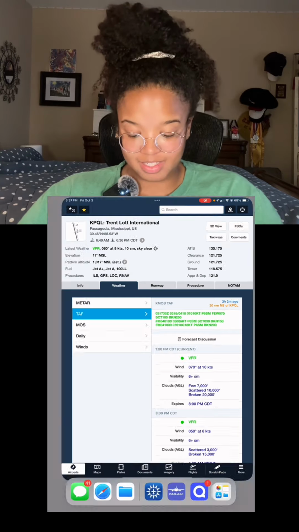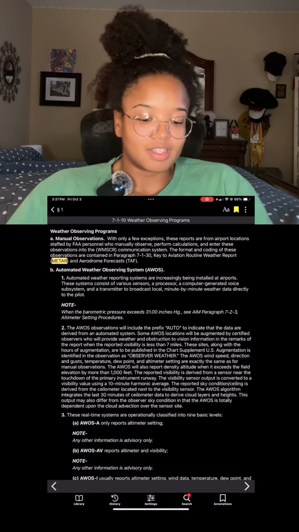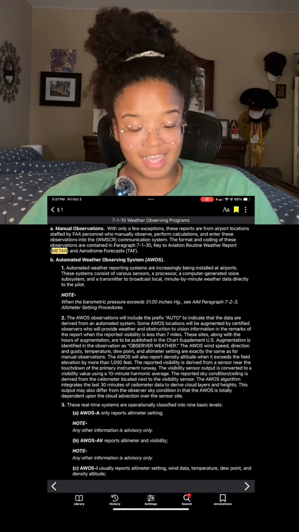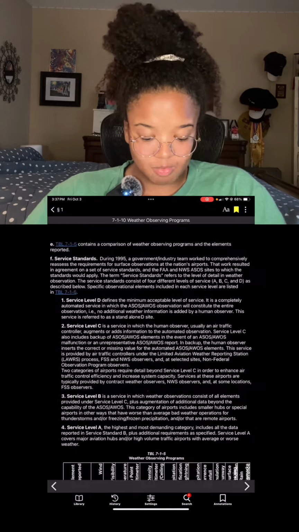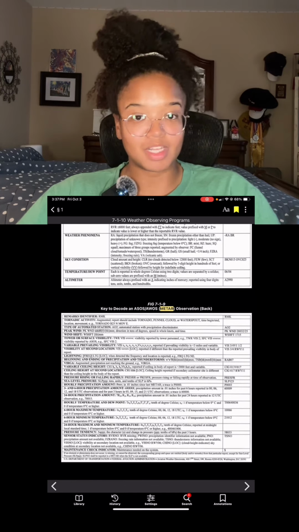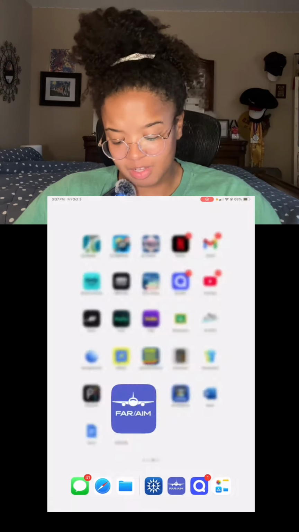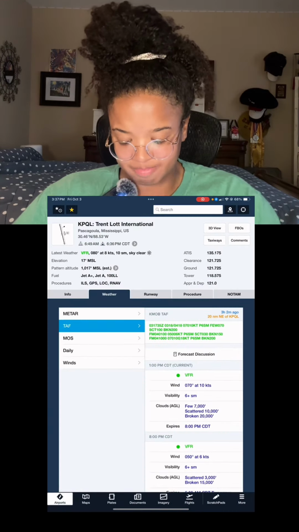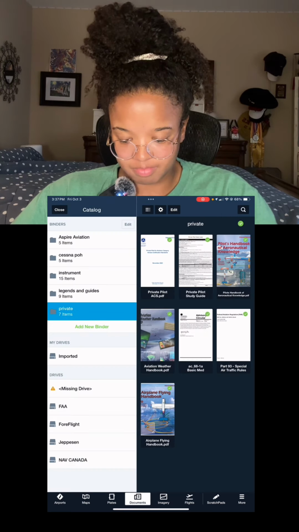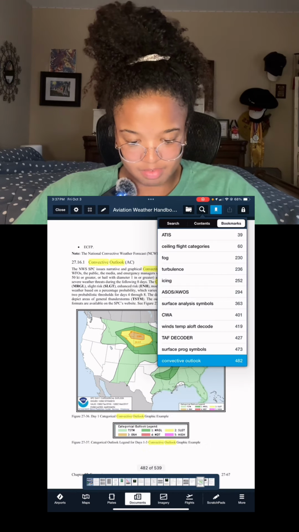When we are trying to find some decoding stuff, we can go to the FAR/AIM here. It's under 7110, and under here it tells you everything that is encased in a METAR. And then if we scroll all the way down, there is also a decoding for the METAR as well. But the other place I would highly suggest you guys go to is we're going to go back to ForeFlight. All right, and we are going to go to our special Aviation Weather Handbook. Here I have this bookmark. I'm going to